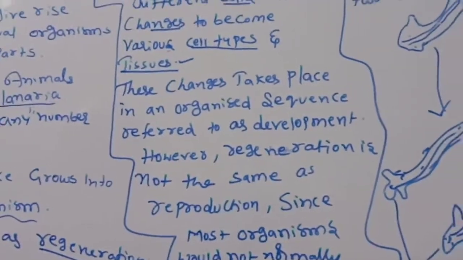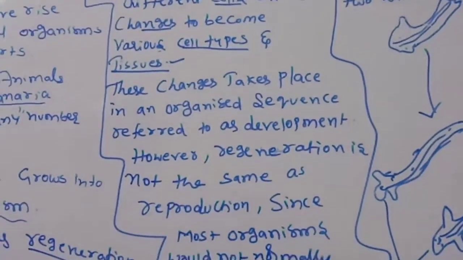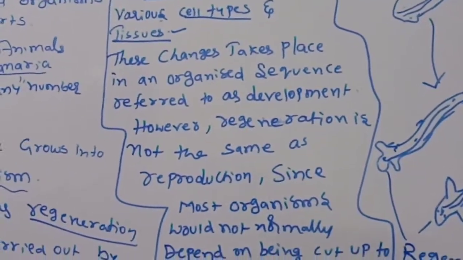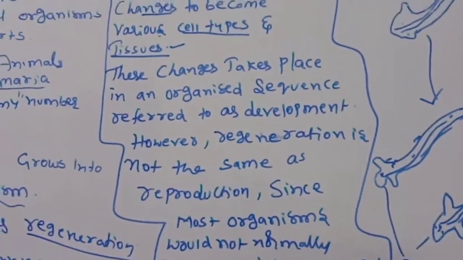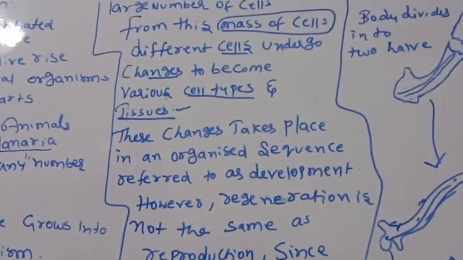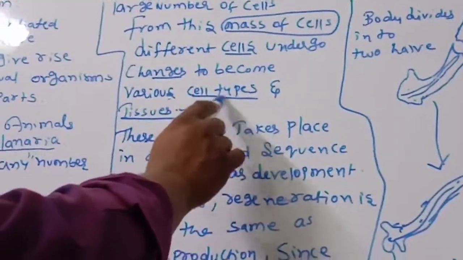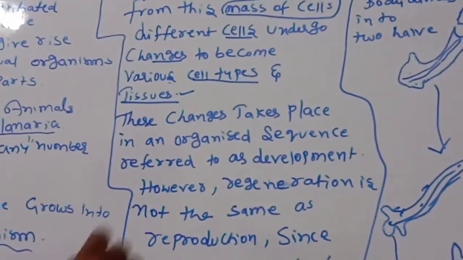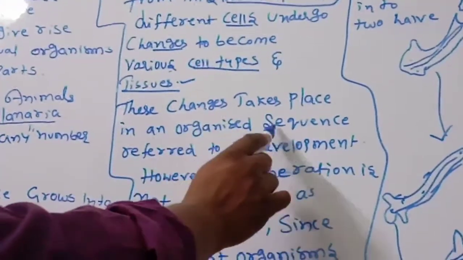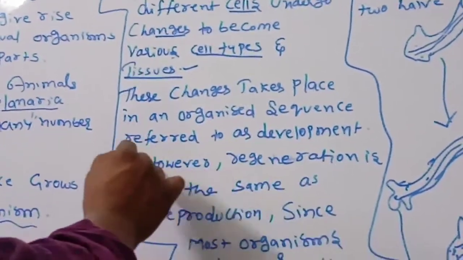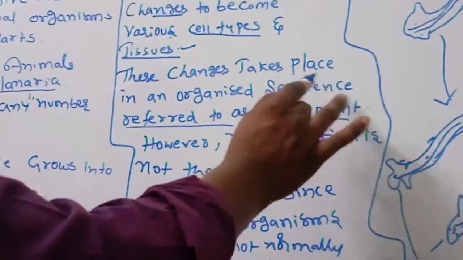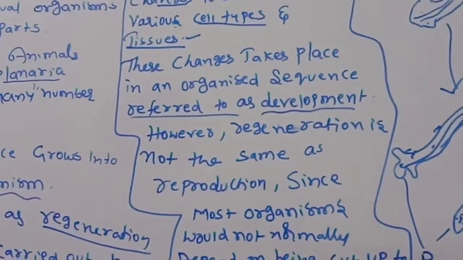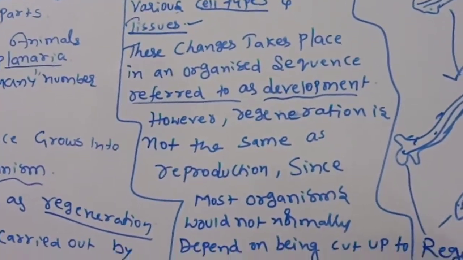What I am saying, special cells are there. They form a mass of cells, divide and make a number of cells. From this mass of cells, again they undergo changes to become various cell types or tissues. These changes take place in an organized sequence referred to as development.